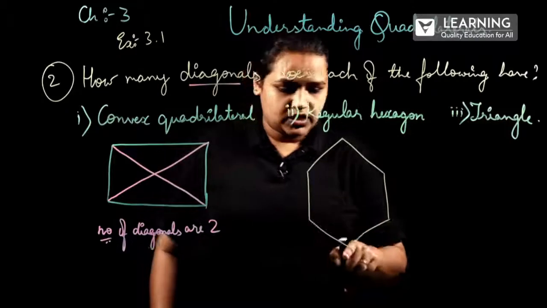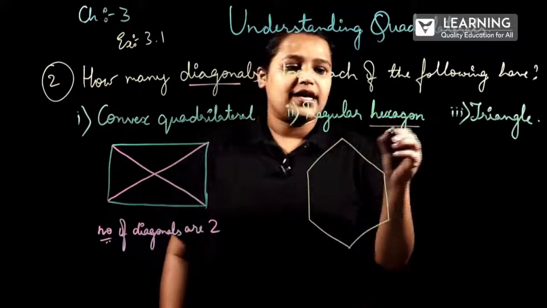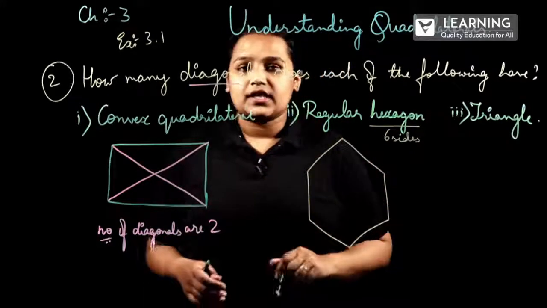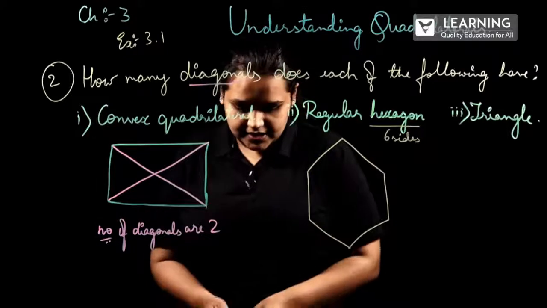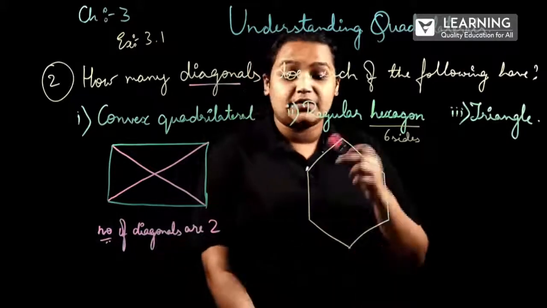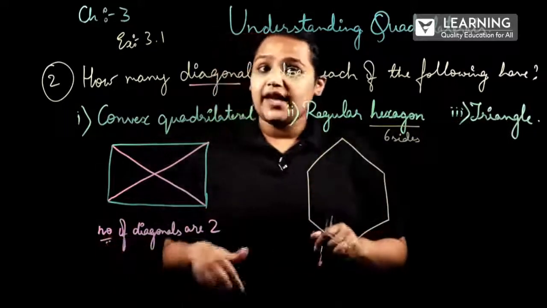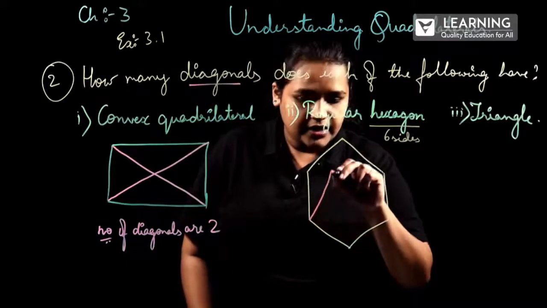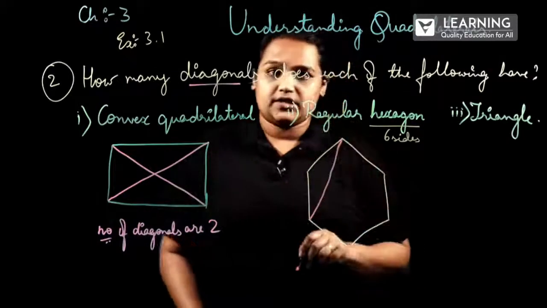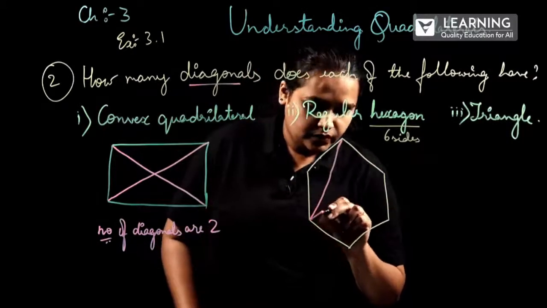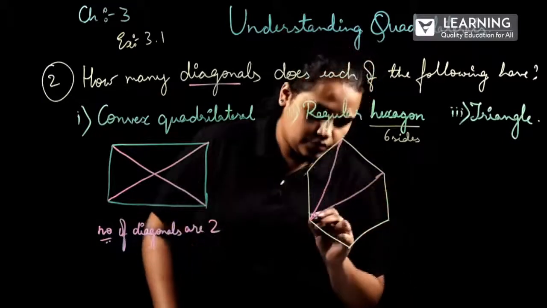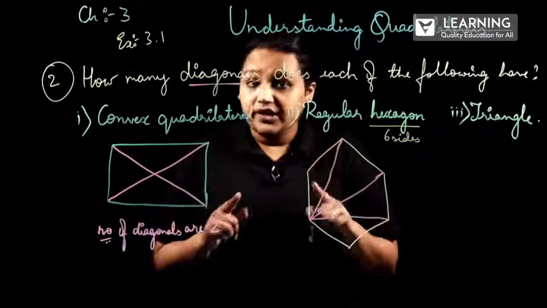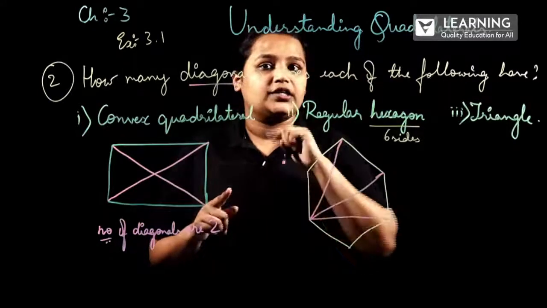Hexagon, 6 sides. So now it is quite interesting. Just observe here, how many diagonals can we form? From here, I can form a diagonal to this point: 1, 2, 3. But when you are drawing, you should use your ruler.